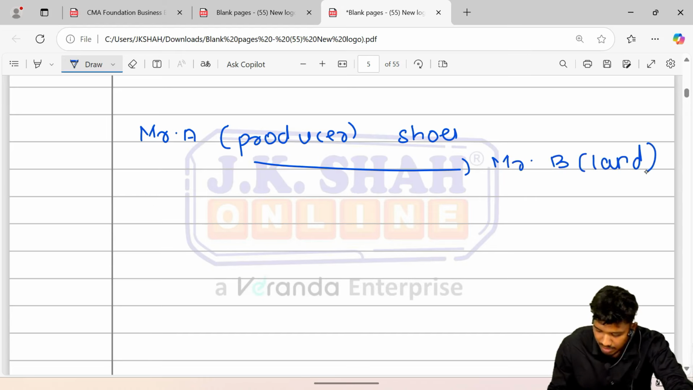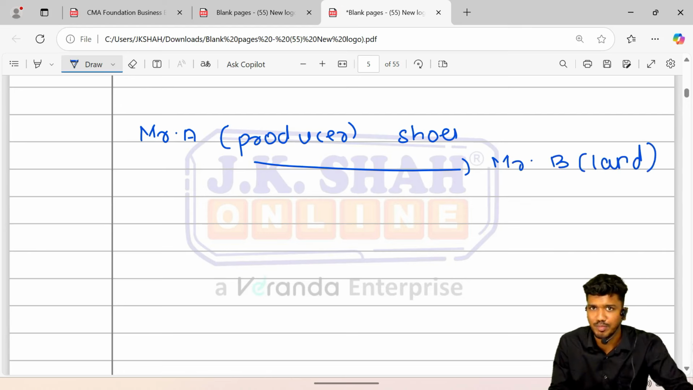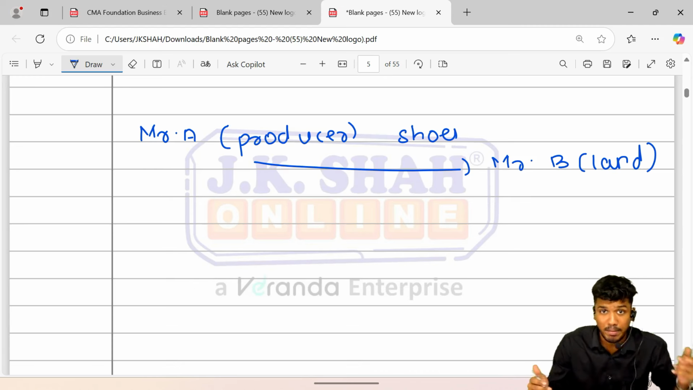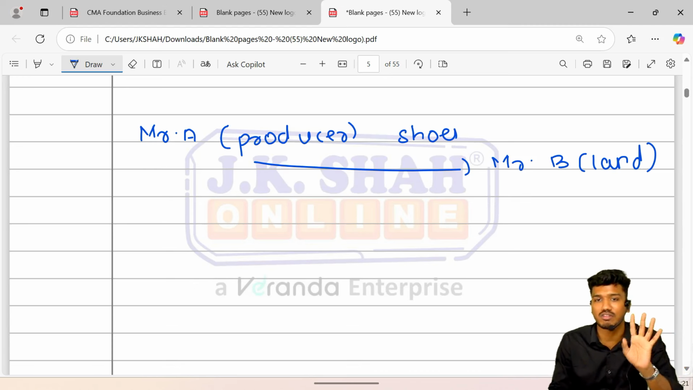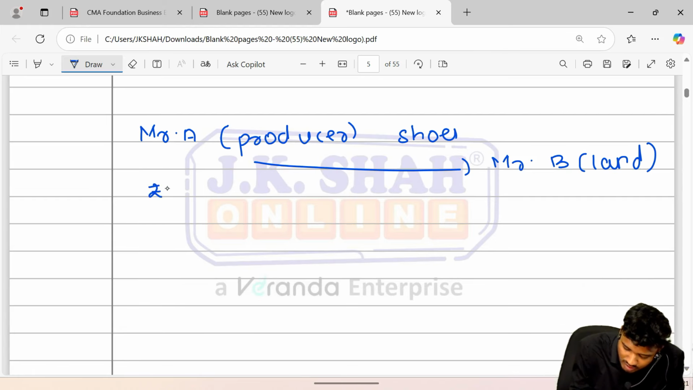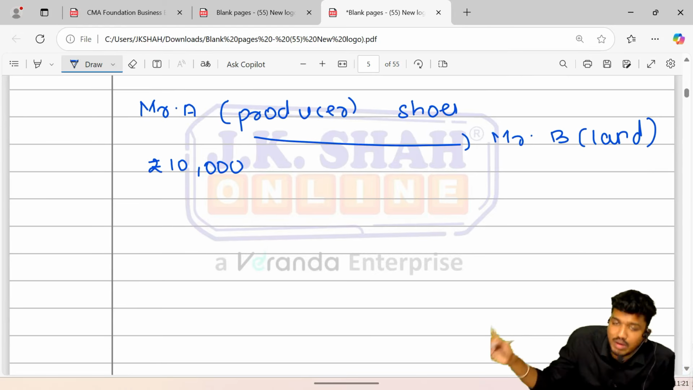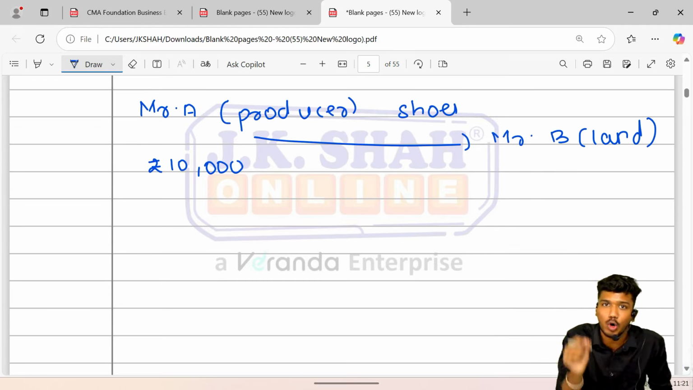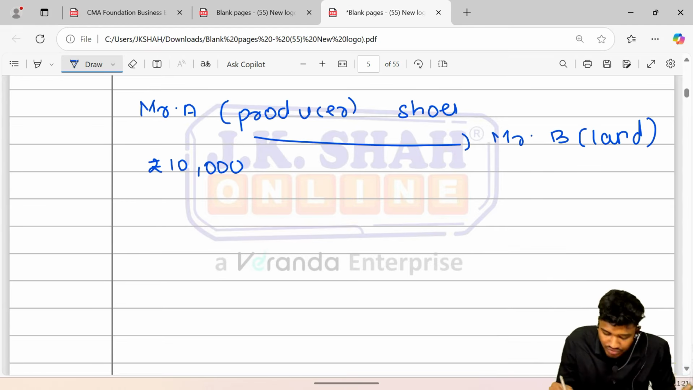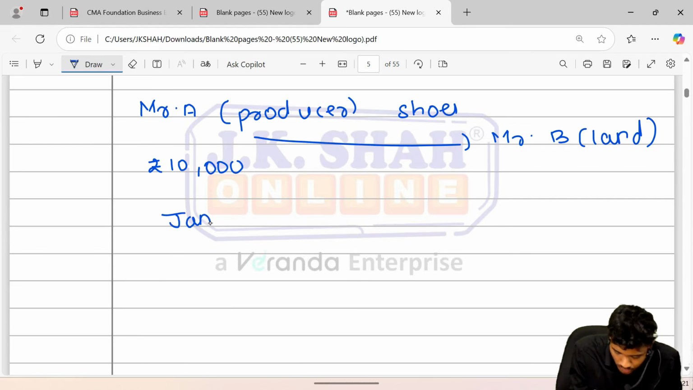So he asked Mr. B, hey Mr. B, can you please give me this piece of land on rent? Mr. B agreed to charge Mr. A rupees 10,000 per month as rent. Mr. A agreed to that, so the deal was done. Now Mr. B handed over the possession of the land to A on 1st January.